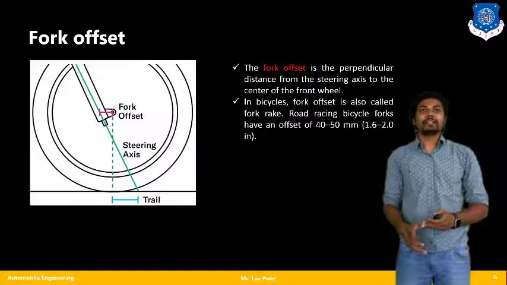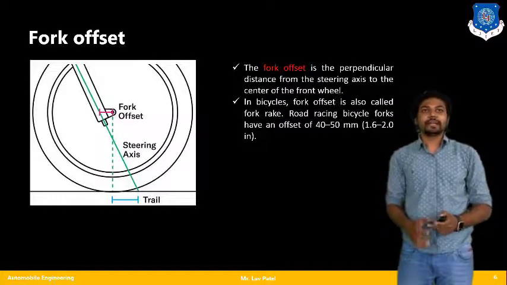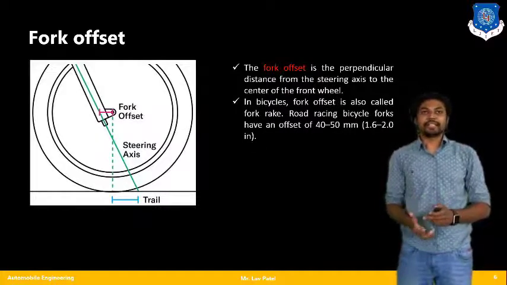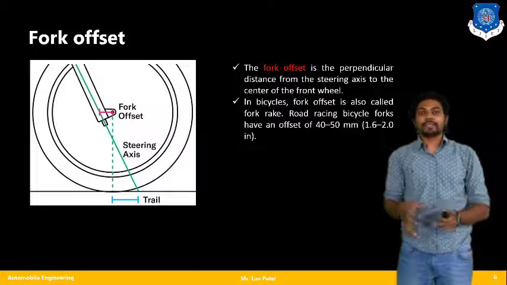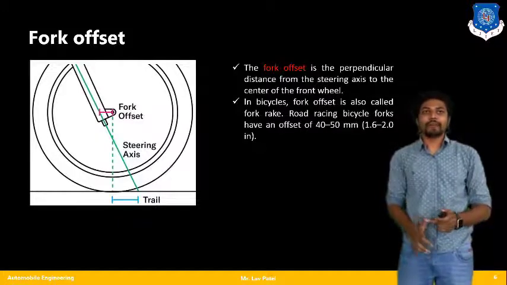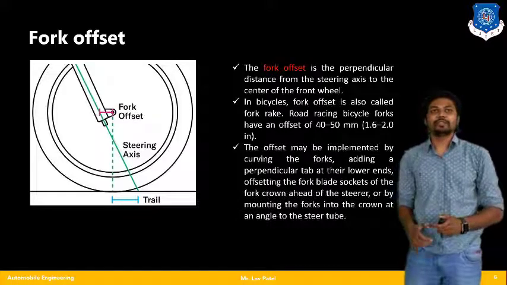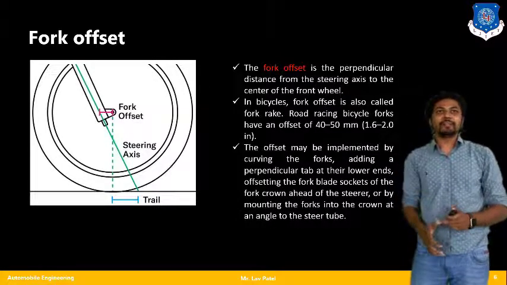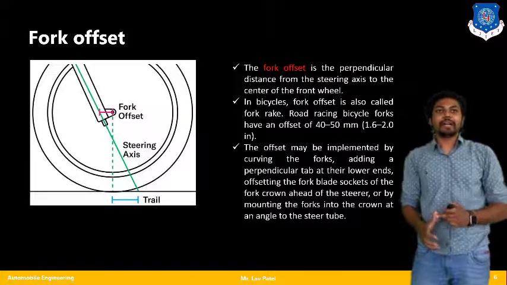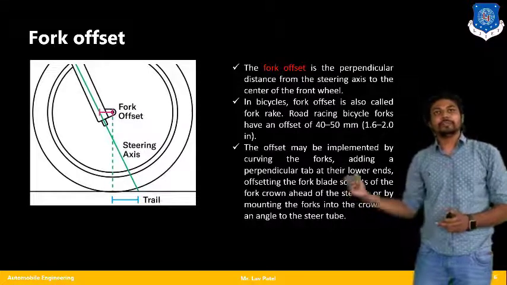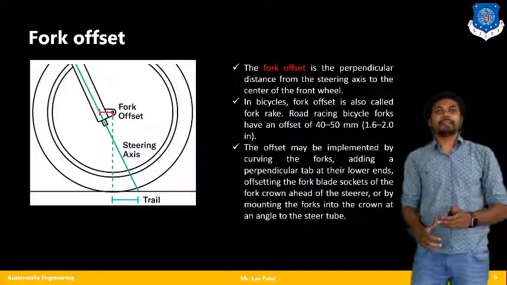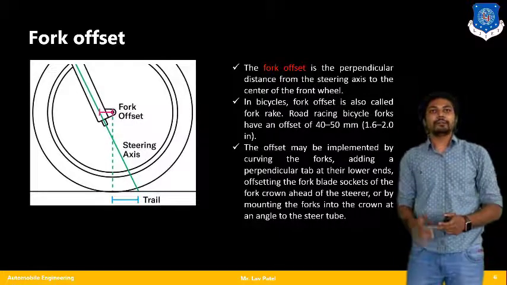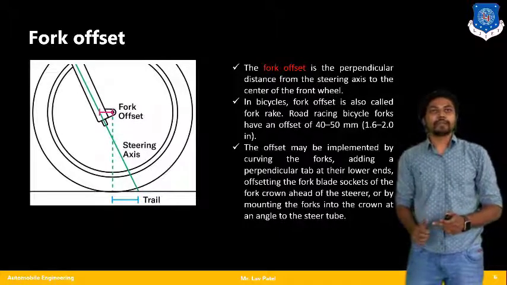In a bicycle, the fork offset is also called fork rake. One example: for a road racing cycle, the fork has an offset of 40 to 50 mm, or 4 to 5 centimeters, or 1.6 to 2 inches. The offset may be implemented by curving the fork or adding a perpendicular tab at the lower end. Basically this is a parameter that we need to consider for the stability of the bike, or the design of that particular motorcycle or two-wheeler.